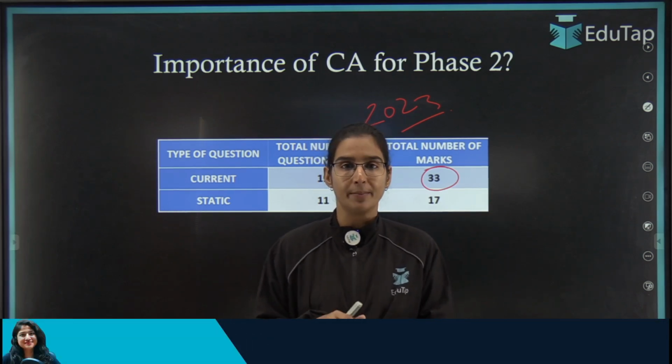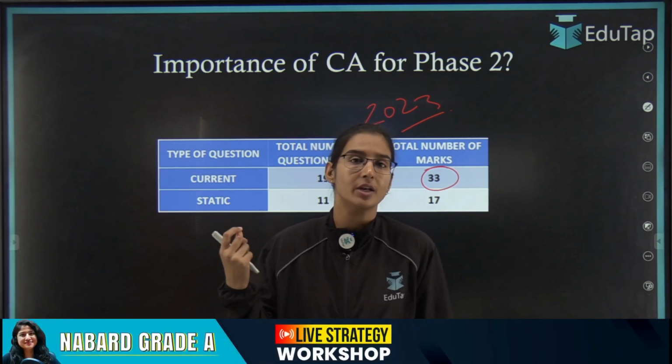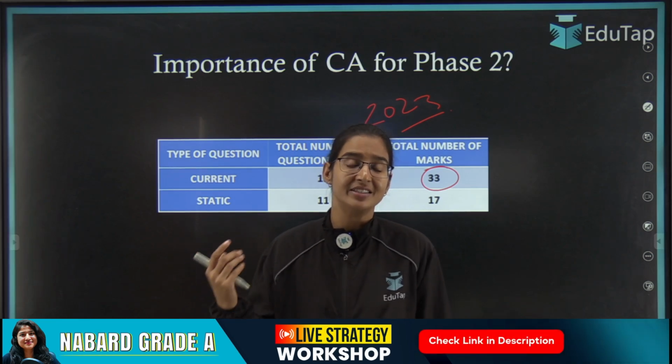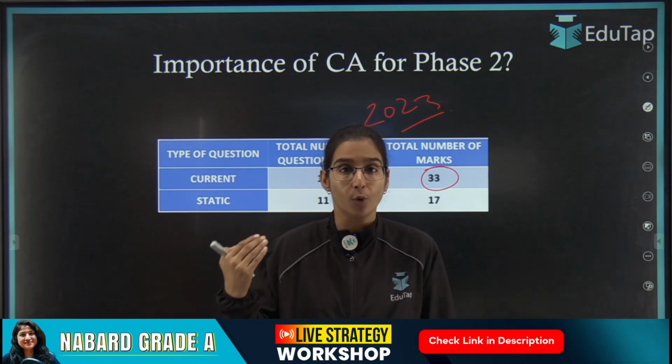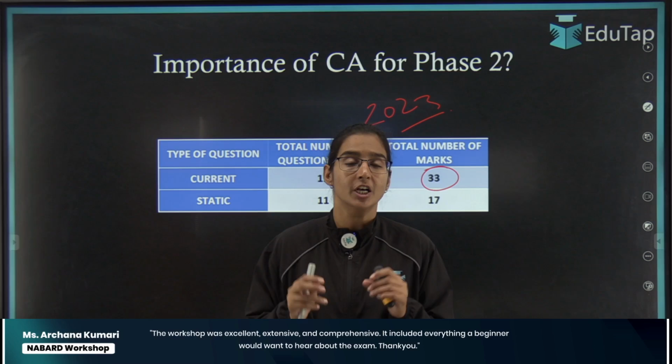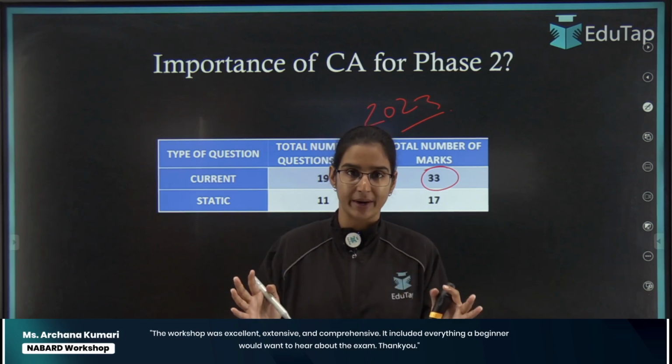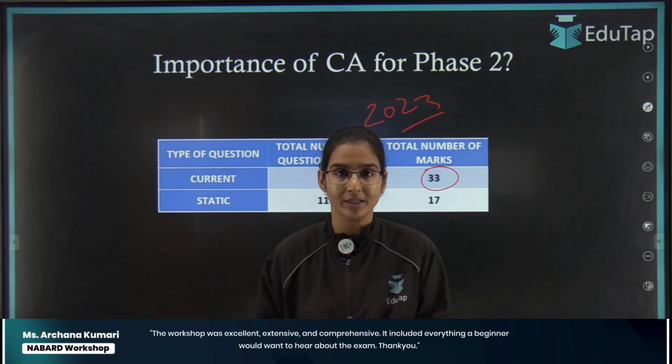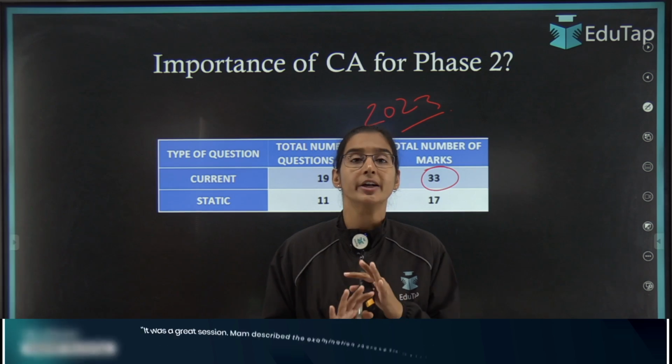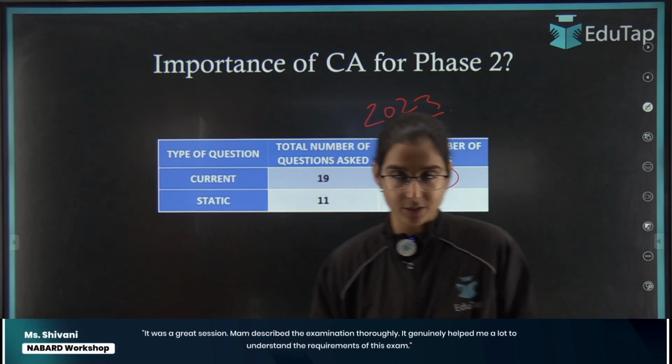If you substantiate your arguments using current affairs, it will make your answers look more appealing to the evaluator. So students, from both the objective part and the descriptive part, current affairs is of utmost importance for our phase 2 exam.